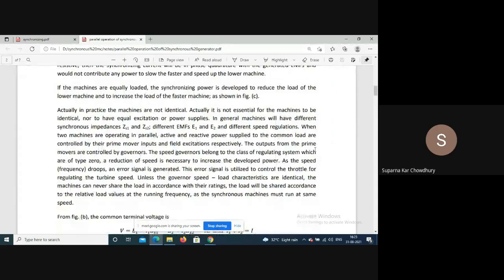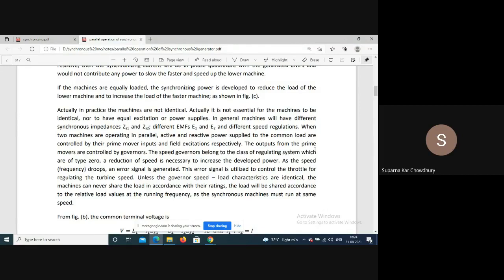So if the machines are equally loaded, the synchronizing power developed is to reduce the load on the machine which is running at a lower speed, and it will increase the load on the machine which is running at a faster speed.